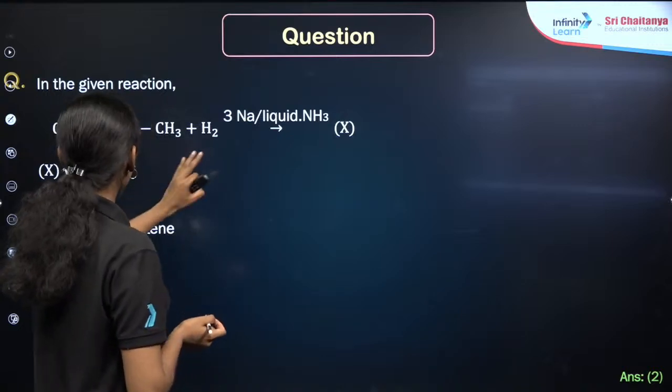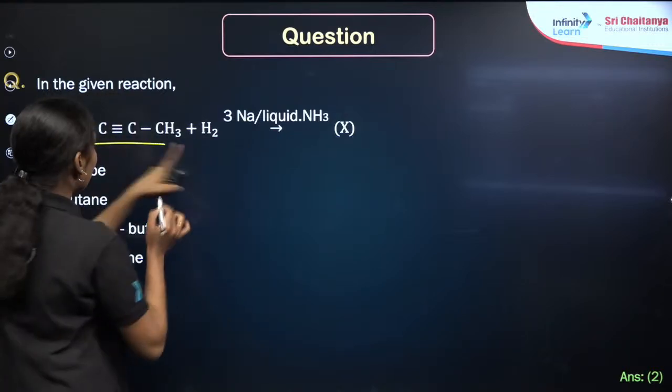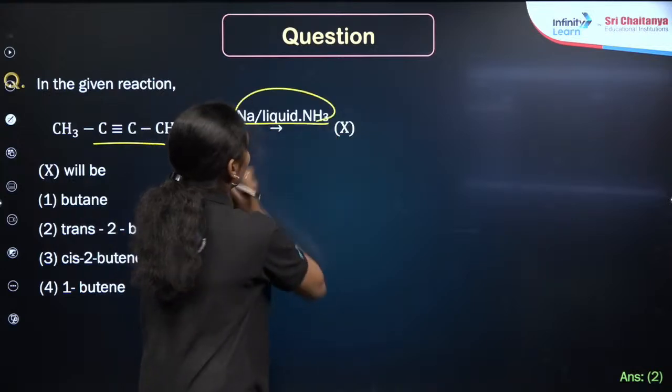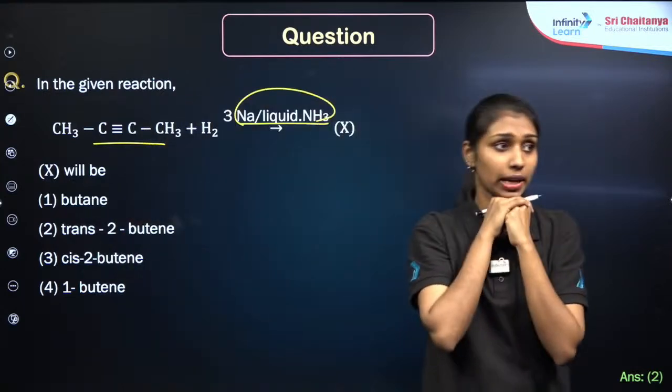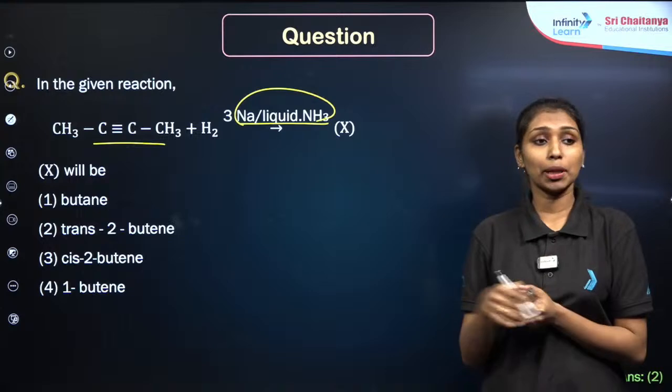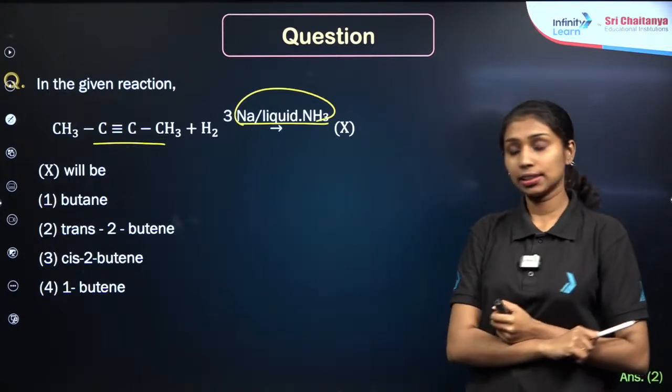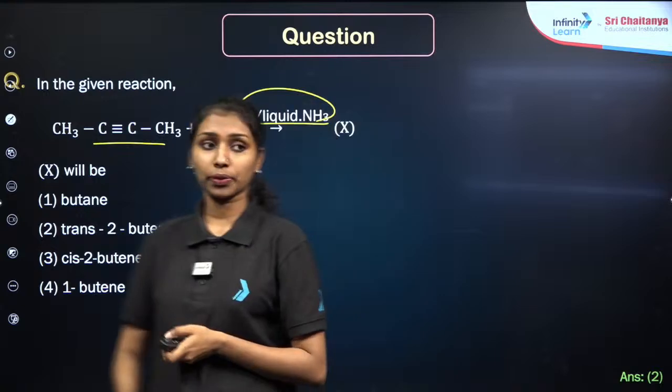What is the product of this reaction? This is hydrogenation, right? We are adding hydrogen in the presence of sodium in liquid ammonia. Focus on the reagent only. Sodium in liquid ammonia. What will be the product? As we already know, this will be the product forming alkene, right? Whether it is cis or trans.